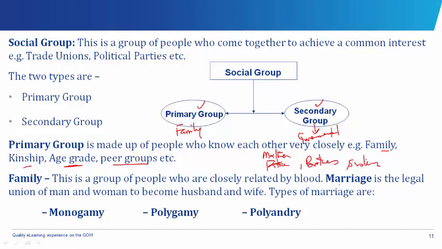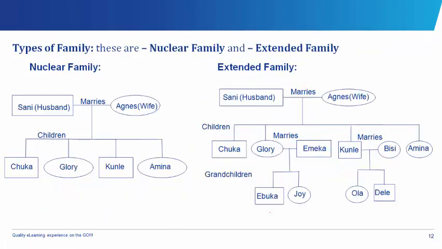Then to form a family, there has to be marriage, and marriage is a legal union of a man and a woman to become husband and wife. And the types of marriage we have are monogamy, polygamy, and polyandry. Okay, so very briefly we'll explain what we mean by monogamy, polygamy, and polyandry. So let's look at the families first.